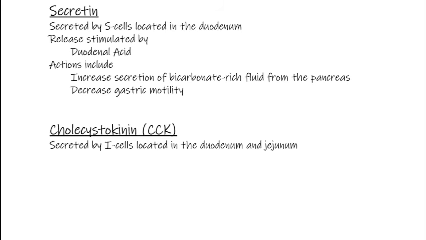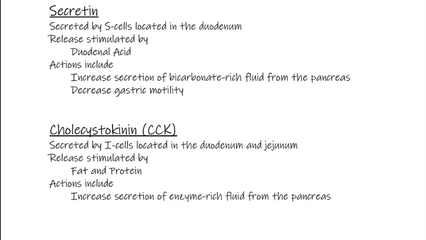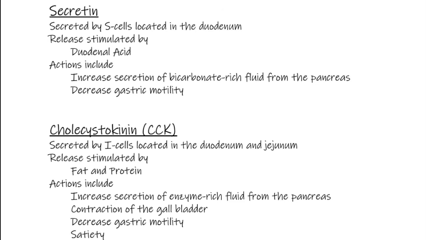Cholecystokinin, or CCK, is secreted by I cells located in the duodenum and jejunum. The release of cholecystokinin is stimulated by fat or protein in the duodenum. The actions of CCK include increased secretion of an enzyme-rich fluid from the pancreas. It also causes contraction of the gallbladder. CCK, like secretin, decreases gastric motility. CCK is able to promote satiety, or a feeling of fullness.